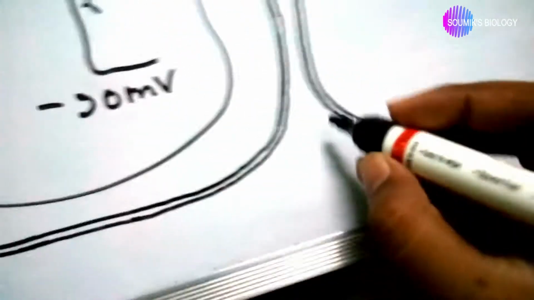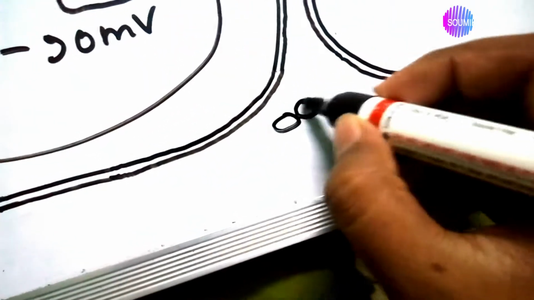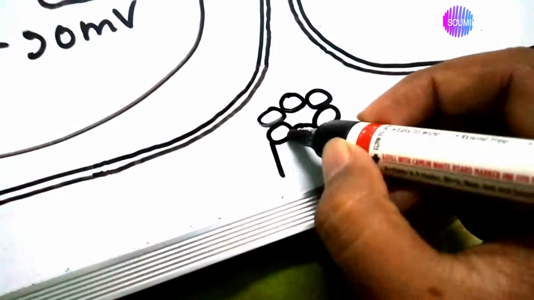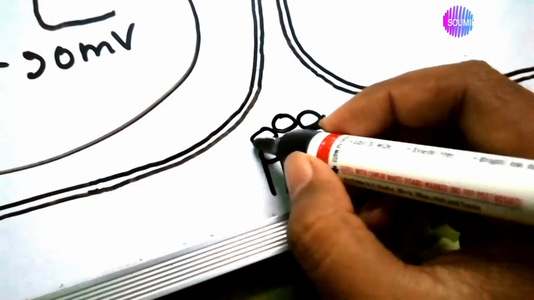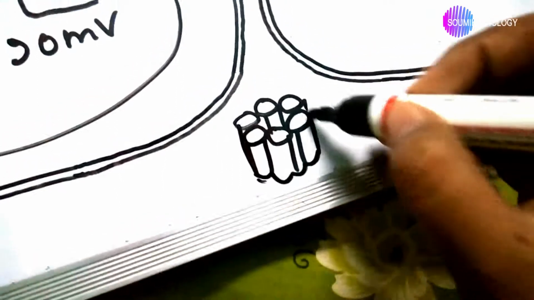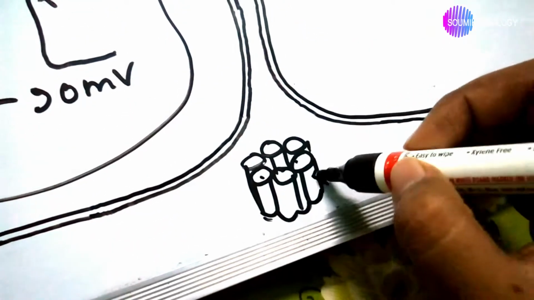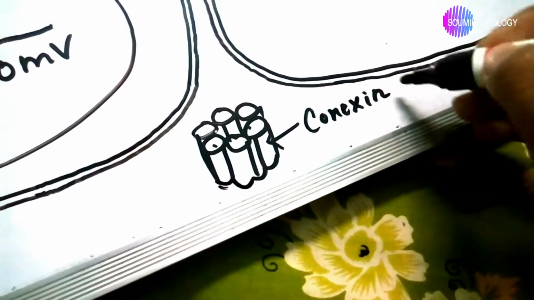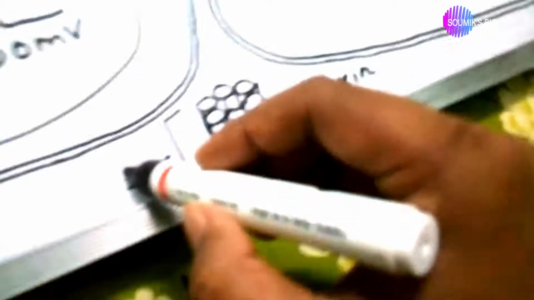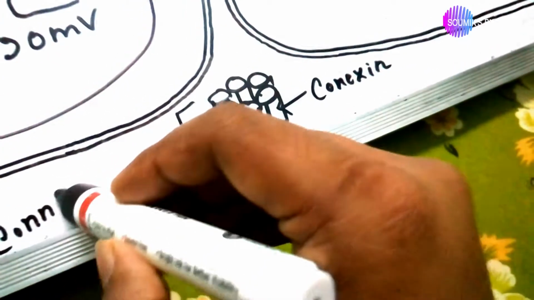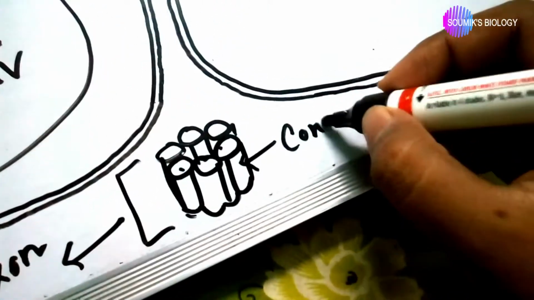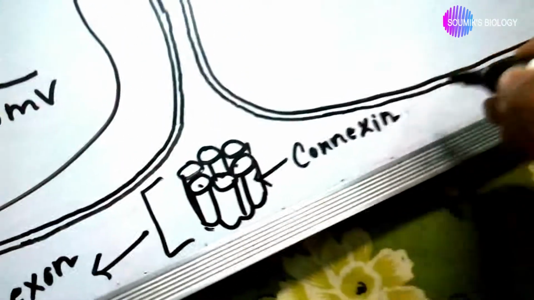Connexins look like this. These are six connexin subunits, like this, okay, six subunits. Each subunit is called connexin, and the whole protein is called connexon. Okay, sorry, it's connexin, double N.